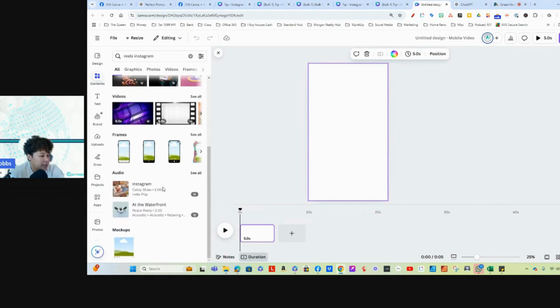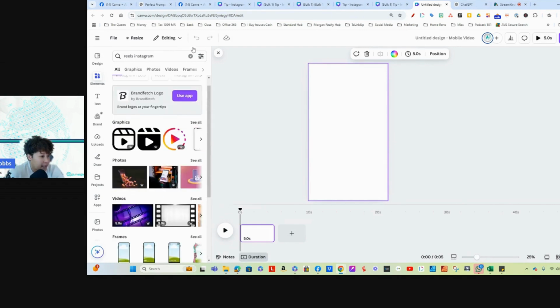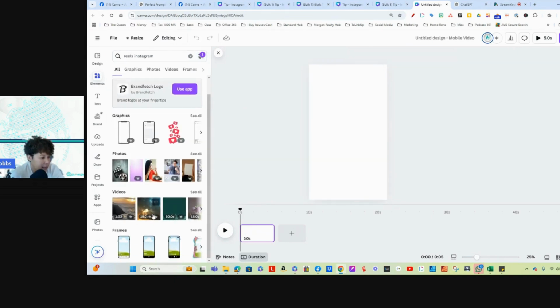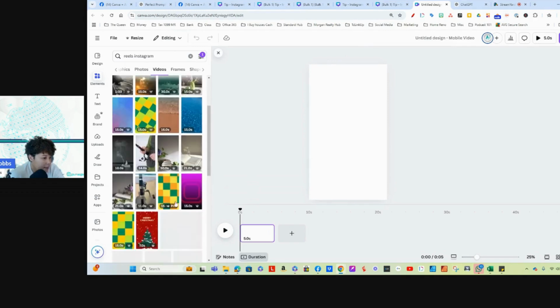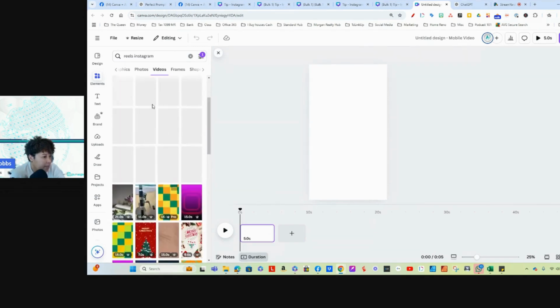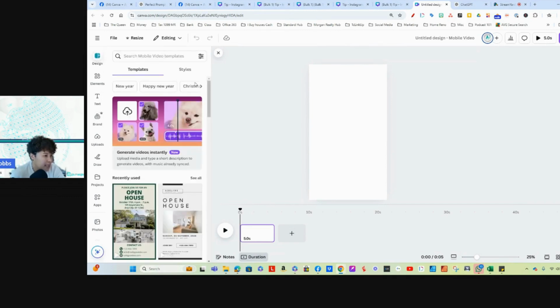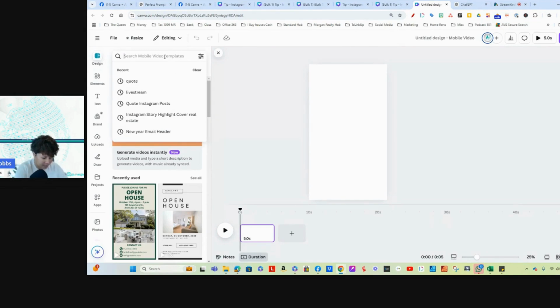So now what we're going to do is look for a video that we like. I like to change the size. I don't want it square. So let's look for stuff that's going to easily fit in. If you wanted to do free, then you can click on free, pro. If you were selling these and you have a pro account, then hit free, so you'll be able to easily resell those. So we're going to go down to video and find a video that we like. But hold on, I missed a step. We are going to go to design first, and we would like to find a reel.